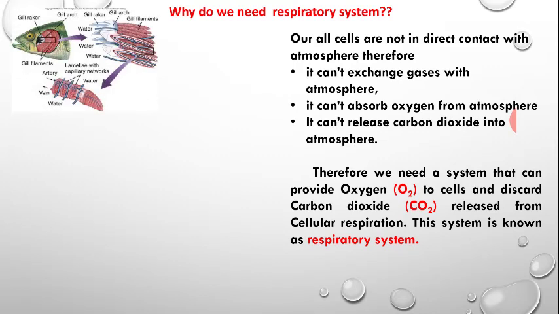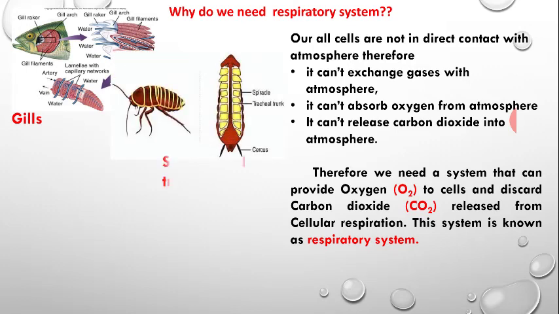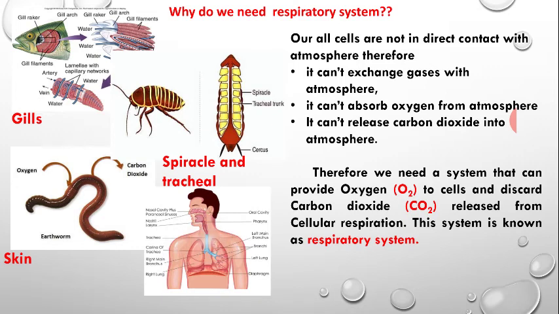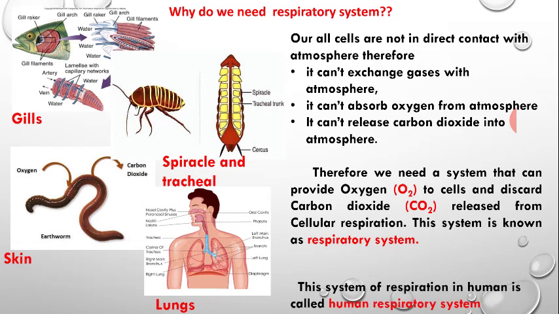Different organisms have developed different respiratory systems. In fish, the gills are the main organ. In cockroaches, spiracles and the tracheal system. In earthworms, the skin plays the major role in exchange of gases, and in humans, the lungs play the major role in exchange of gases. The system in humans that helps in providing oxygen to the cells is known as the human respiratory system.